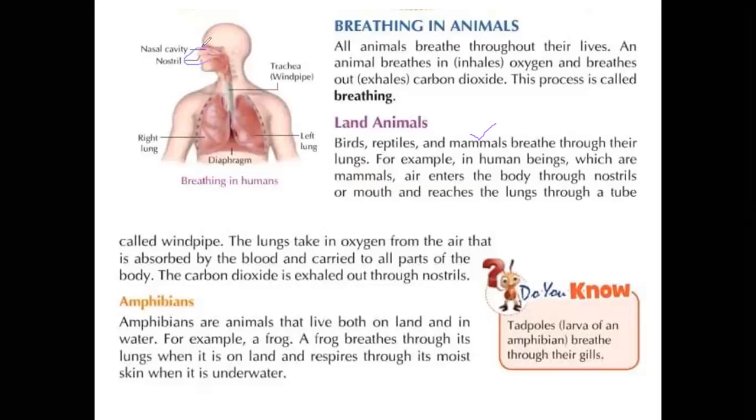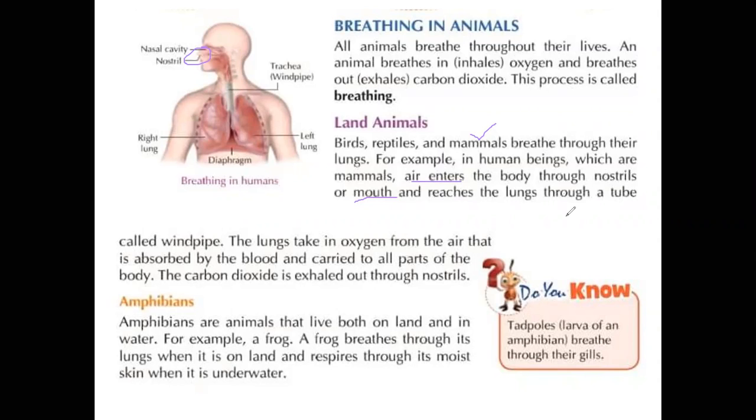We call it mukku in Telugu. Through the nostrils we receive the air from the external environment to the lungs, and sometimes we also take air through the mouth. So the air enters through the nostrils or the mouth.